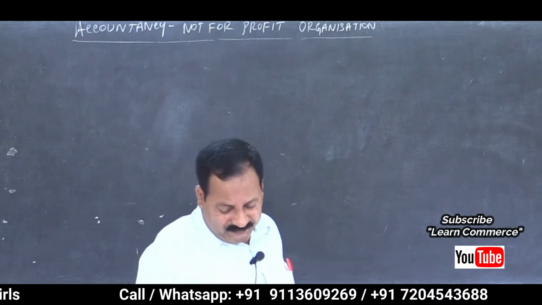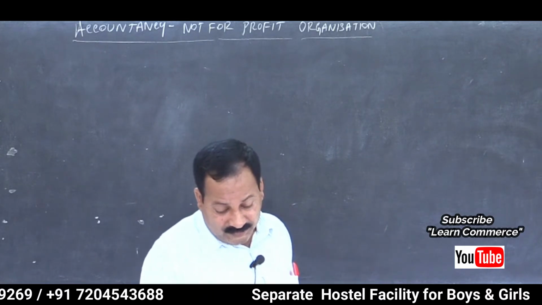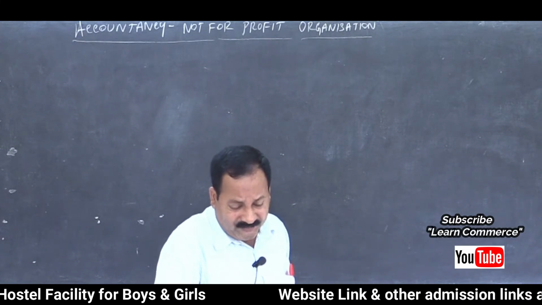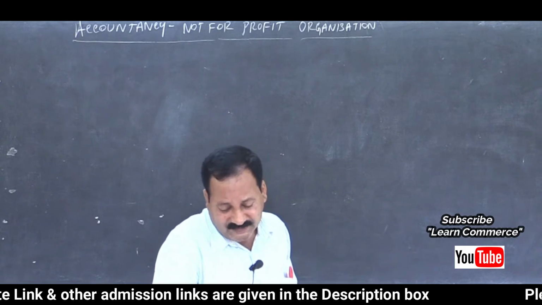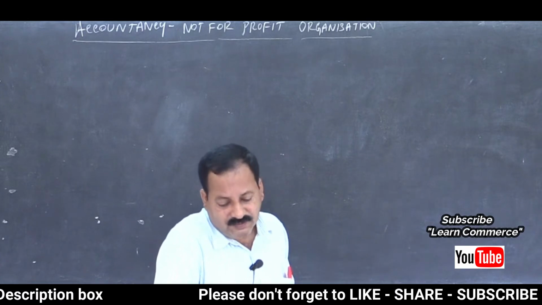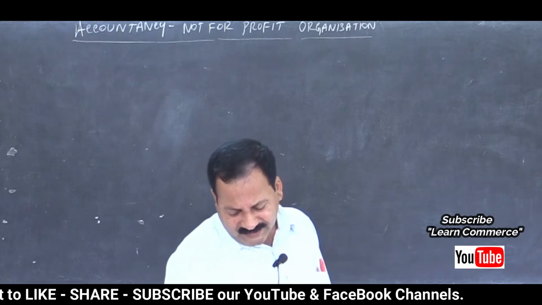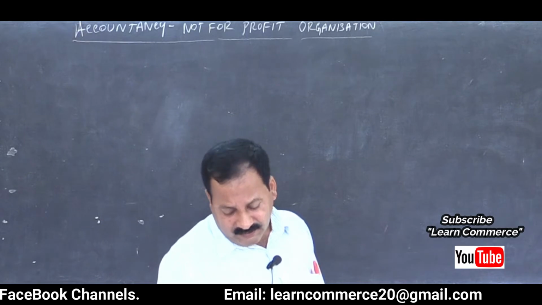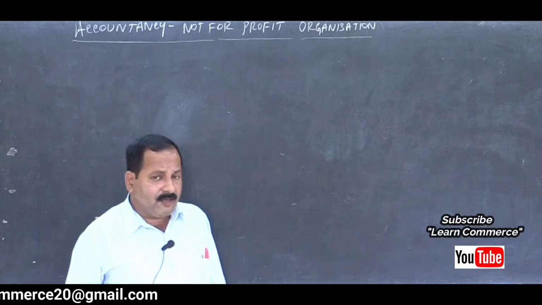Leasehold land is an asset. Interest, again income, it is not income, it is expense, because it is on the payment side. If interest is on the receipt side, income; if it is on the payment side, expenses. Refreshment expenses, see, there income from refreshments is there, then refreshment expenses should be shown separately on both the sides. Refreshment expenses should be shown as an expenditure in the income and expenditure account.